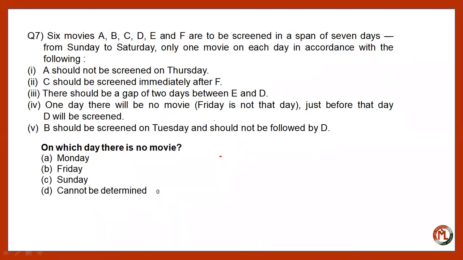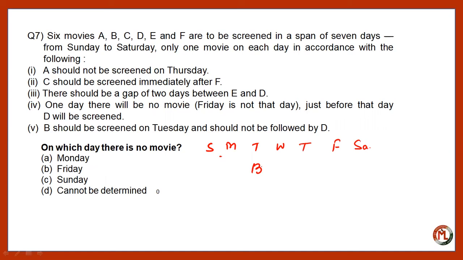Sunday, Monday, Tuesday, Wednesday, Thursday, Friday, Saturday. That is given that B is screened on Tuesday, right? Now D cannot be screened on Friday. Why?